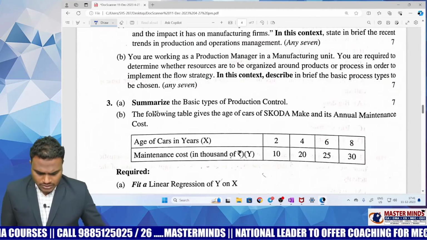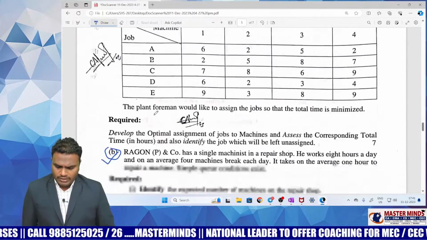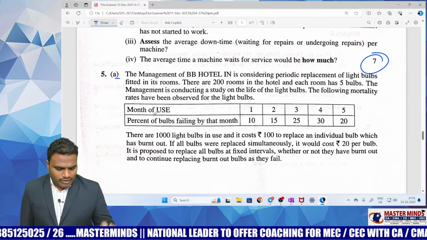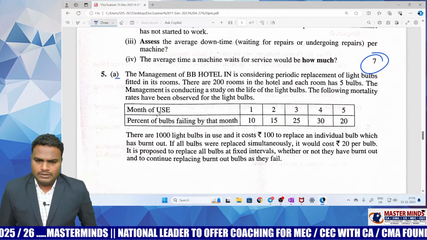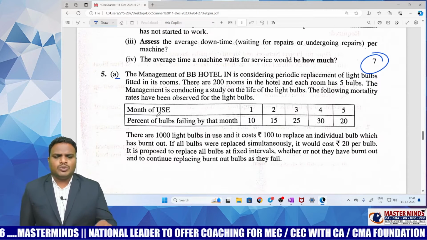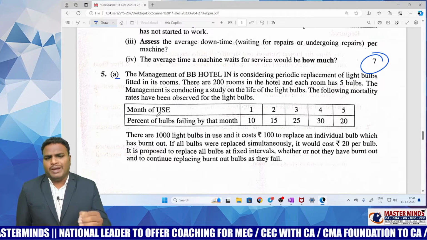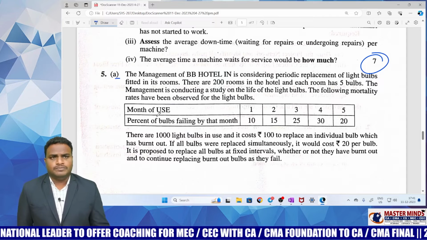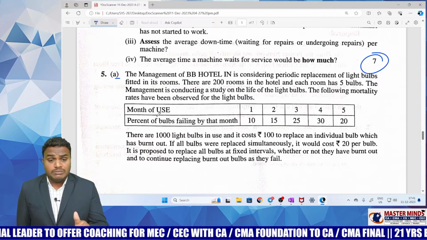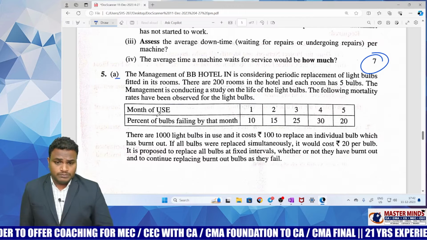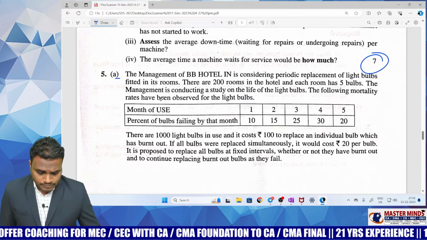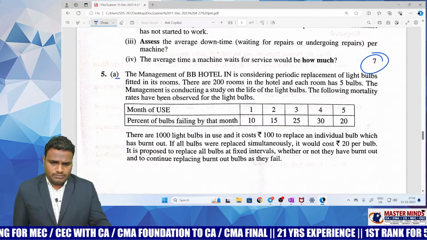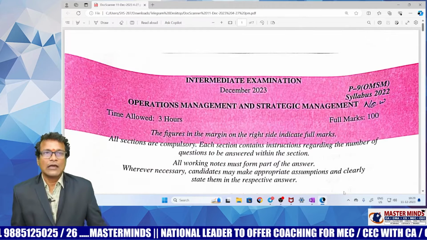Now except 2 questions, that is 3B and 4B, and some people don't know 5A also. Except these 2 to 3 questions, the entire paper is easy. By considering these 2 to 3 questions also, I can say the paper is of moderate level. MCQs are very easy. Each MCQ carries 2 marks. That is a benefit to you. My overall opinion is, except the 2 questions, the paper is easy. That's it for today.